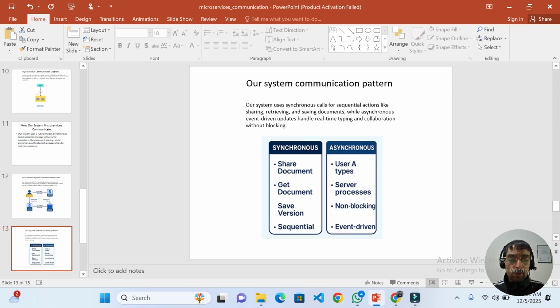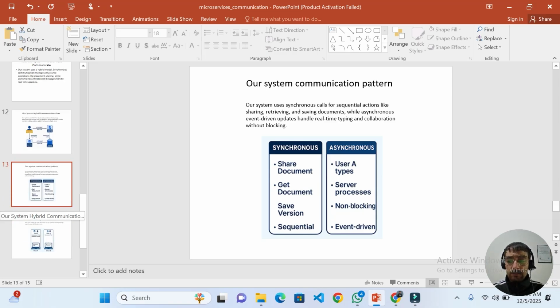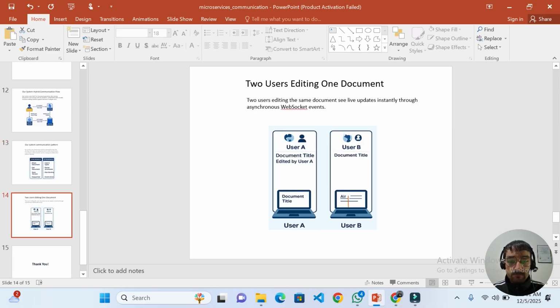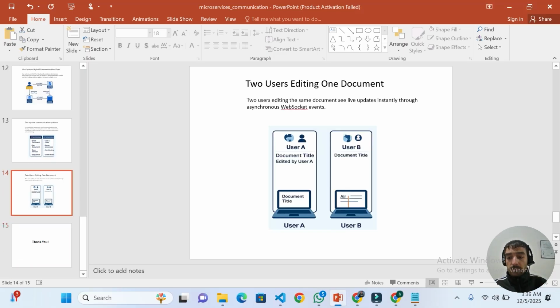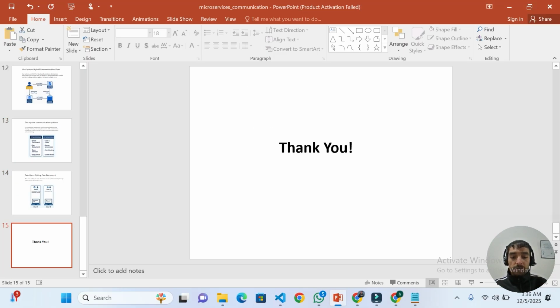Both users see their live typing and live collaboration in the system that the first user shared. Two users editing one document see live updates instantly through asynchronous WebSocket events, user A and user B. So that's all for the PPT.